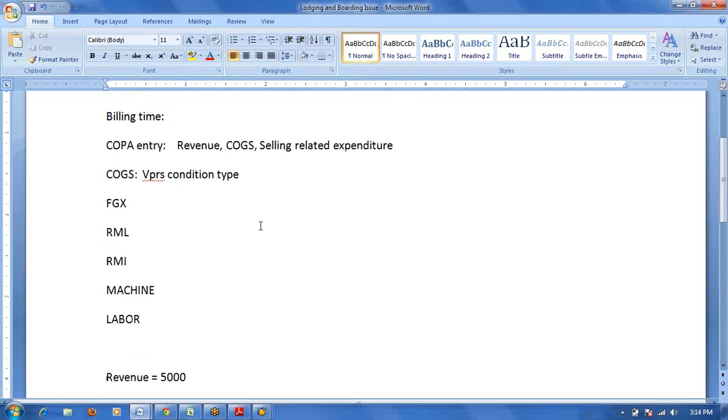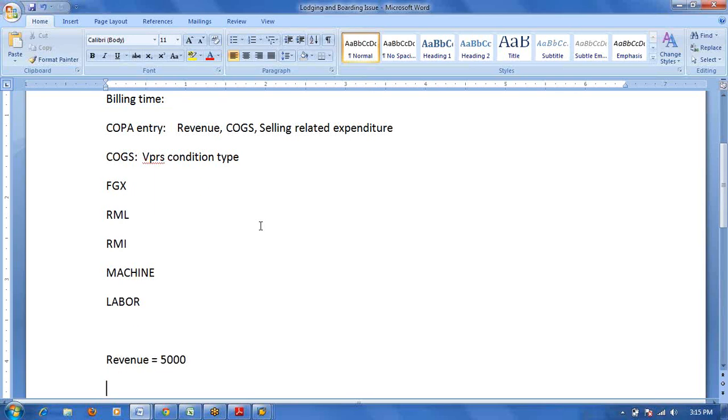So at the billing time, you mean to say, COPA entry. Revenue, cost of goods sold, selling related expenditure, and here cost of goods sold is the VPRS. What I understand till now is that the valuation strategy is going to give two benefits. One is for breakup purpose, and the second is for posting of expenditure or revenue, isn't it? Right. Mainly revenue we won't post, only expenditure we will post.